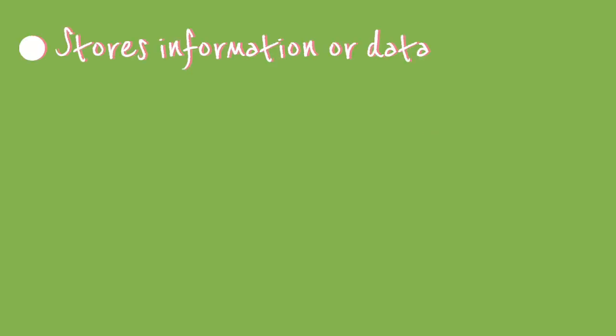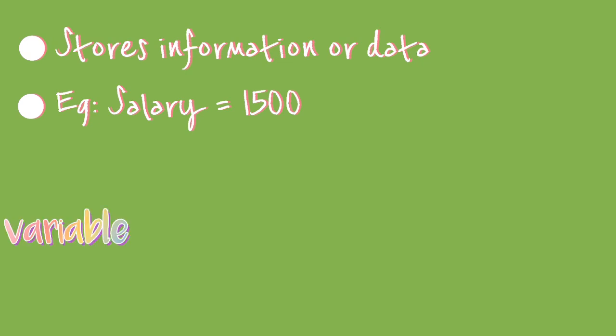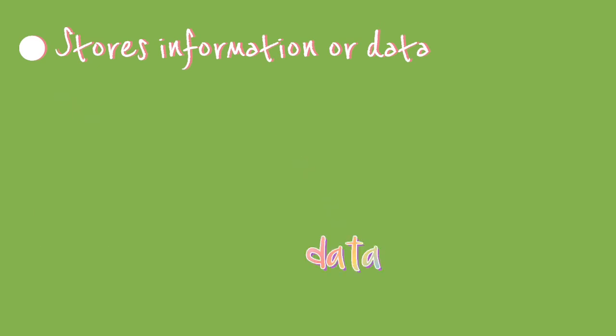Moving on to variables. A variable is a name given to an information or data. For example, I write salary is equal to 1500. Here, salary is the variable and 1500 is the data stored in it.